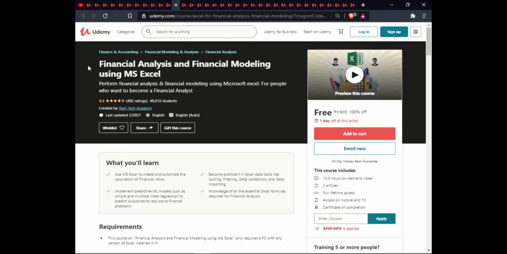The next is Financial Analysis and Financial Modeling using MS Excel. In this course, you will learn how to use MS Excel to create automated calculations of financial ratios, become proficient in Excel data tools like sorting, filtering, data validation, and data importing, and implement predictive ML models such as simple and multiple linear regression to predict outcomes for real-world finance problems. You will also gain knowledge of all essential Excel formulas required for financial analysis. This course has 10.5 hours of on-demand video, 2 articles, full lifetime access, excellent validity, and certificate of completion.